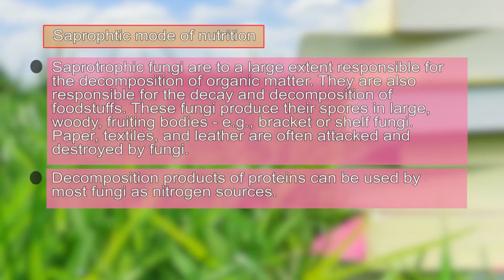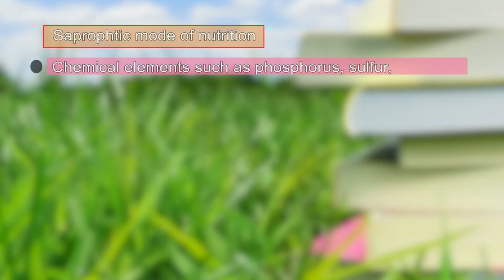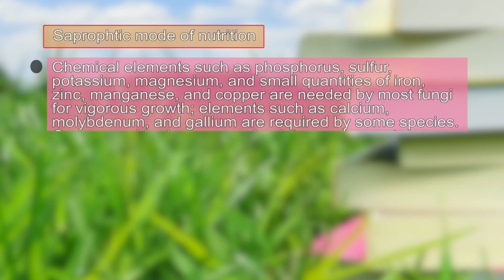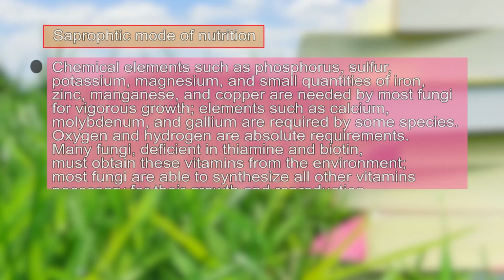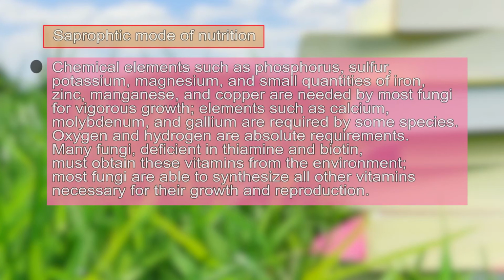The decomposition products of protein are used by the fungi as a nitrogen source. Chemical elements such as phosphorus, sulfur, potassium, magnesium, and small quantities of iron, zinc, manganese and copper are needed by most fungi for vigorous growth.